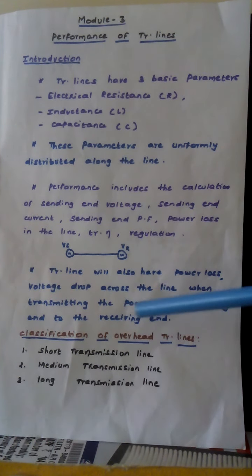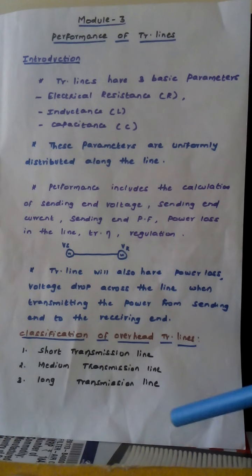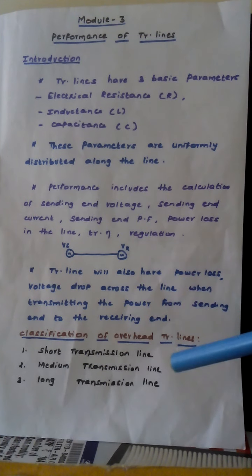Next is the classification of overhead transmission lines. The parameters R, L, C associated with any transmission line are distributed uniformly along the length of the line. The series impedance is formed by the resistance and the inductance. The capacitance forms a shunt path through the line. Due to the presence of this capacitance, the calculation becomes more complex. There are different ways in which the capacitance can be taken into account. Based on the line length and the operating voltage, transmission lines are classified into three types: the short transmission line, the medium transmission line and the long transmission line.